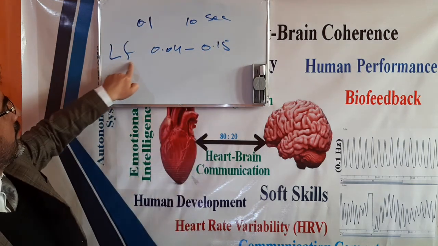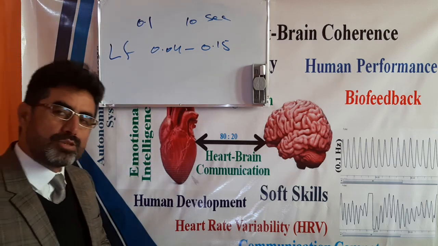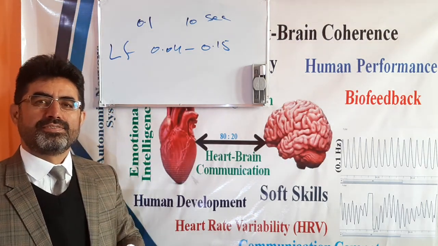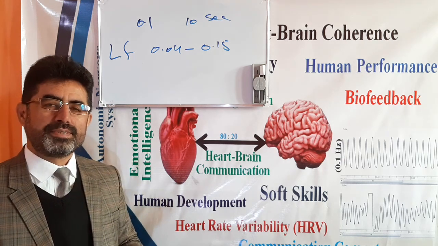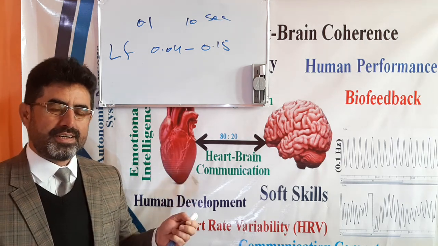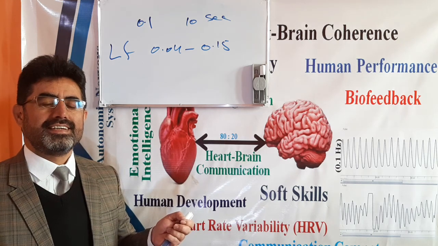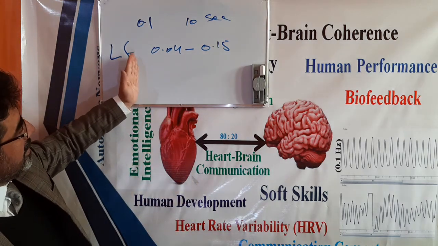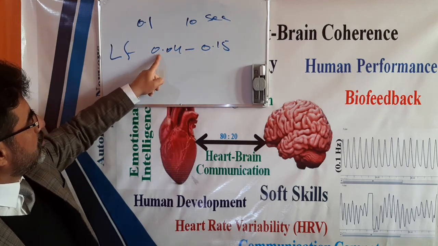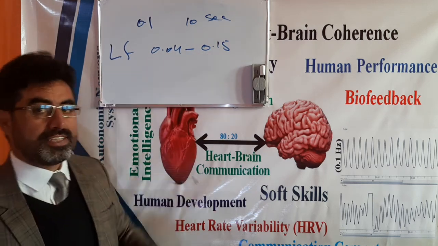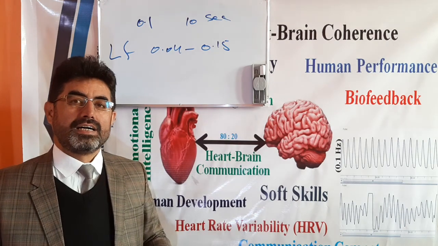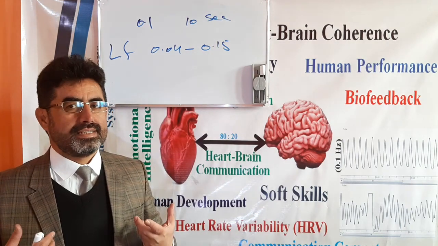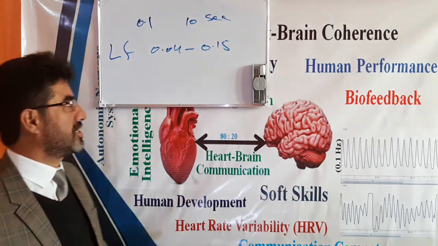0.1 is included in the low frequency, and the low frequency of heart rate variability is one of the most important and optimal frequencies. If the level of our heart rate variability belongs to the low frequency range from 0.04 up to 0.15, it means that our heart rate variability level is good, and we are in a better internal situation.